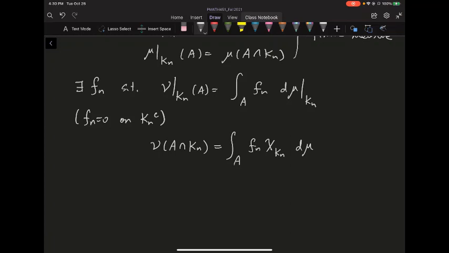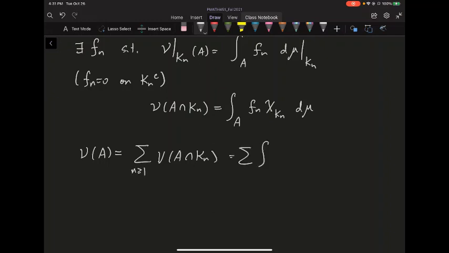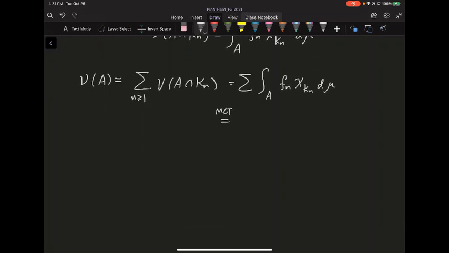And now I can just apply the MCT, okay? So if I consider nu of A, by definition, these K_n are disjoint and they union to the entire thing. So this is just the summation of nu of A intersect K_n, n greater than or equal to 1. So this is the summation of the integral of f_n times the characteristic function of K_n d mu. MCT tells you everything here is positive, so I can interchange the integral and the summation.